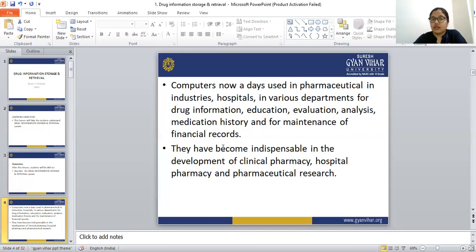For what purpose are computers used in this field? For getting the drug information, for education purposes, for evaluation, for analysis, for finding out the medication history, or maintenance of the financial records. We are using the computers.